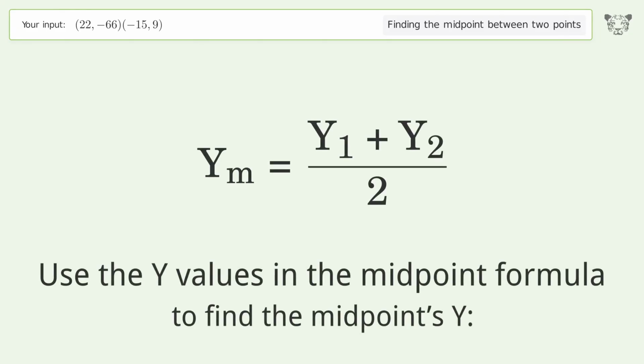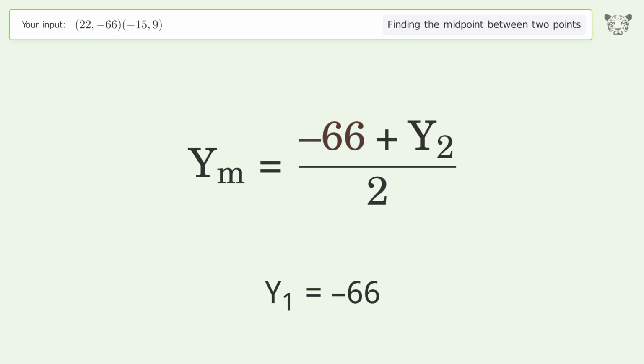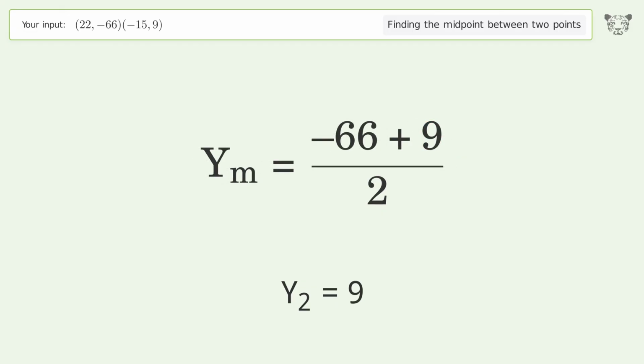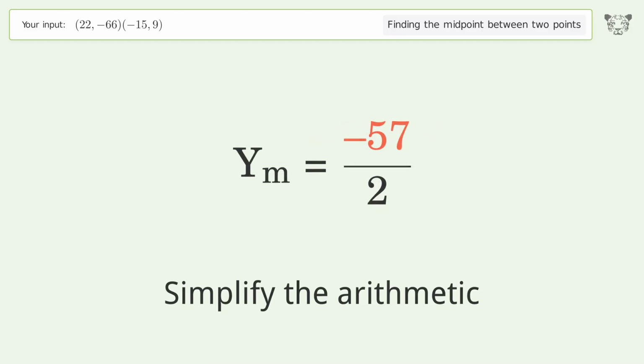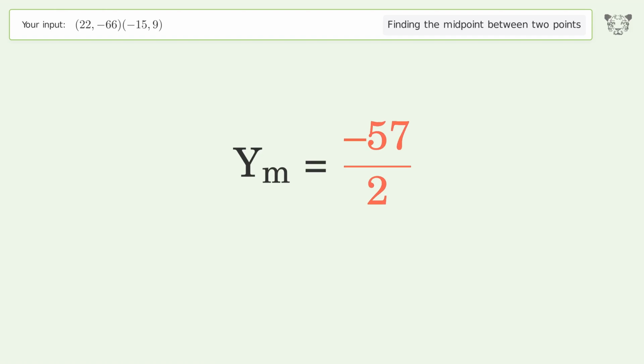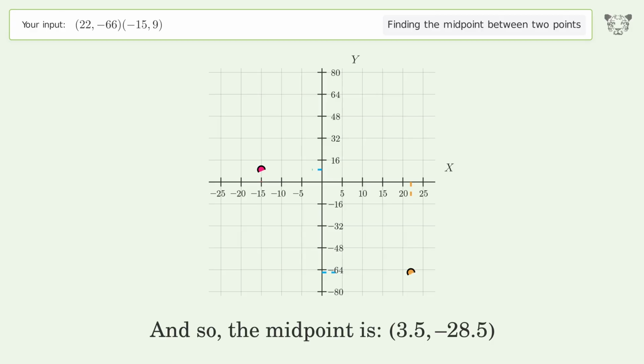Use the y values in the midpoint formula to find the midpoint's y. y1 equals negative 66. y2 equals 9. Simplify the arithmetic. And so, the midpoint is 3.5, negative 28.5.